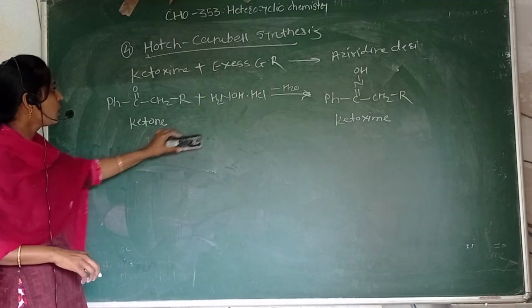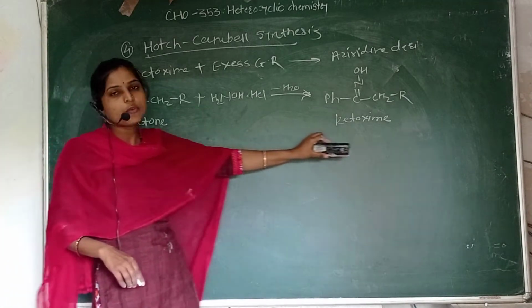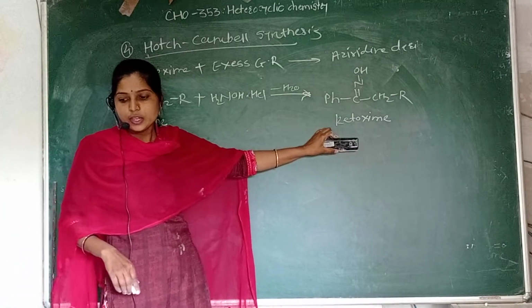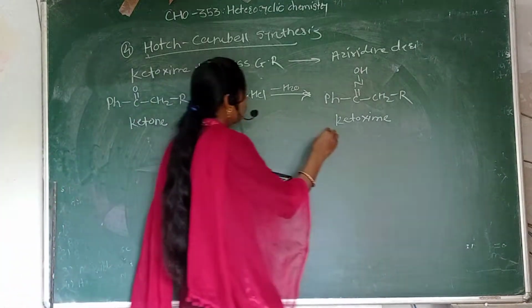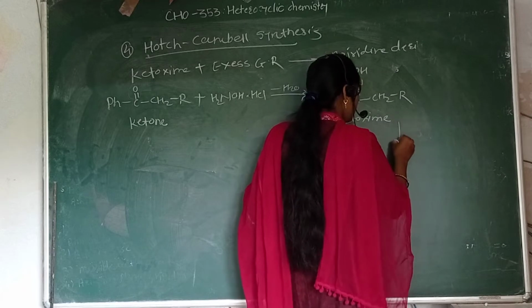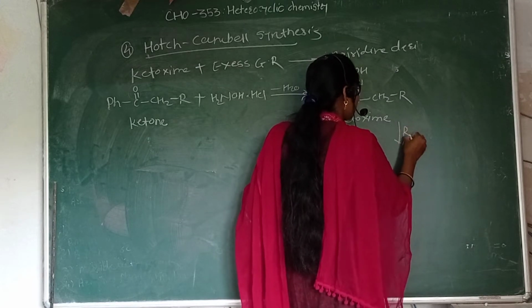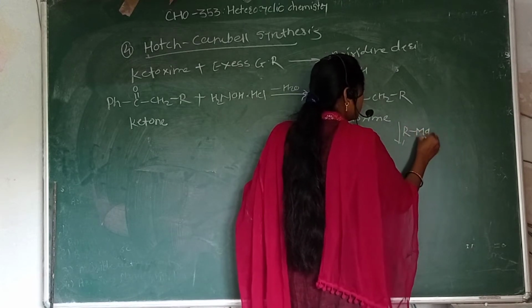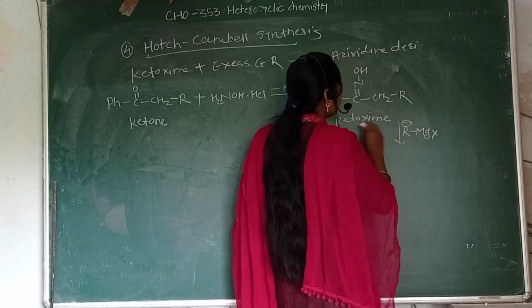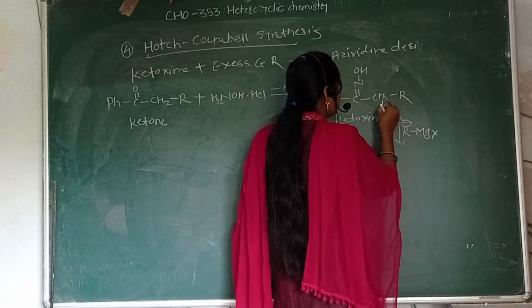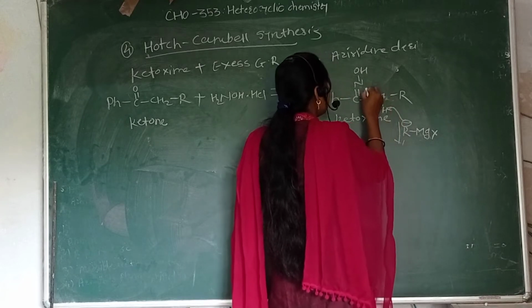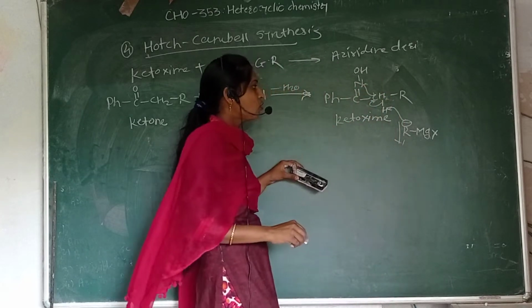By using the ketone and this reagent, we get the formation of ketoxime. In the next step, we take Grignard's reagent RMgX, R minus. This R minus picks up this hydrogen, this bond shifts, and this bond attacks on this nitrogen atom.